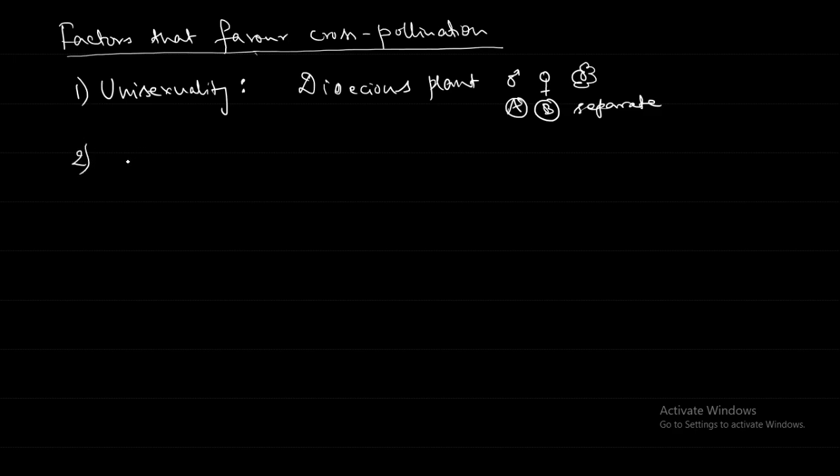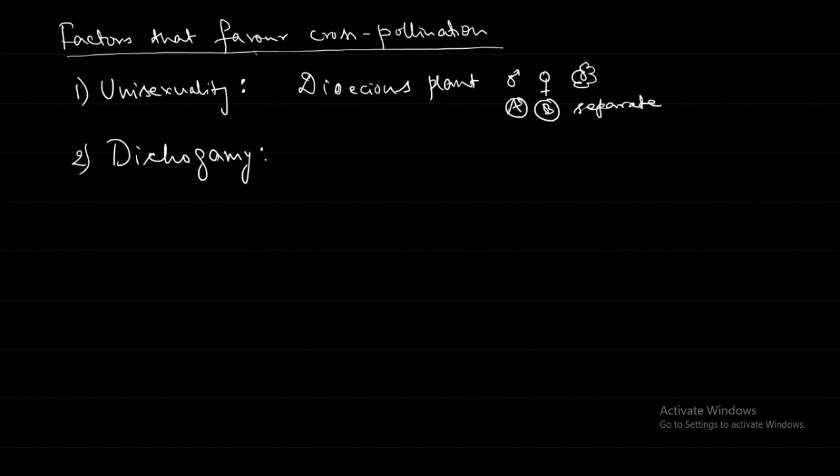The second one is dichogamy. DICHO, dichogamy. These terms are important. In this particular chapter, these terms will definitely be asked. Dichogamy: different timing of maturation of the androecium and gynoecium. So this is the opposite of what? Dichogamy is the opposite of homogamy. Bisexual flowers and homogamy favor self pollination. Correct?